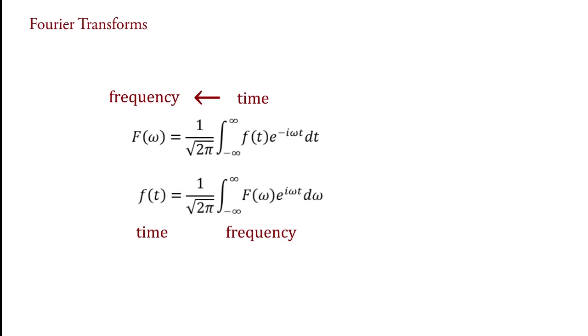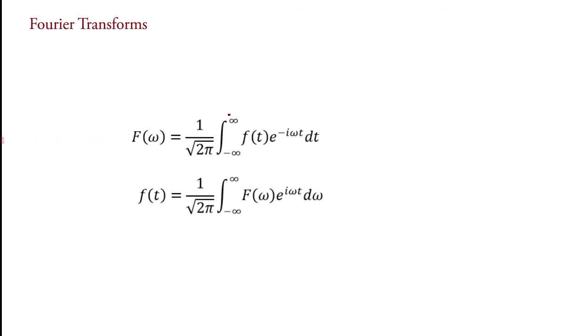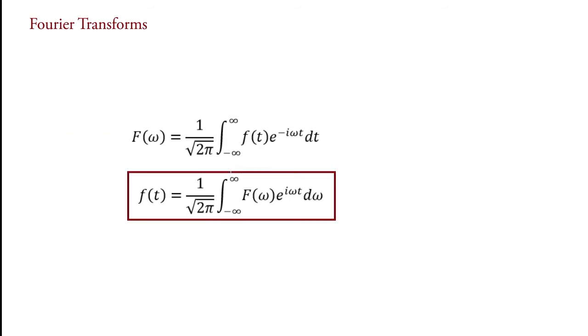And this equation transforms frequency domain data F of omega into time domain data f of t. Therefore, the function F of omega defined by this equation is known as Fourier transform of function f of t, and function f of t defined by this equation is known as inverse Fourier transform of function F of omega.